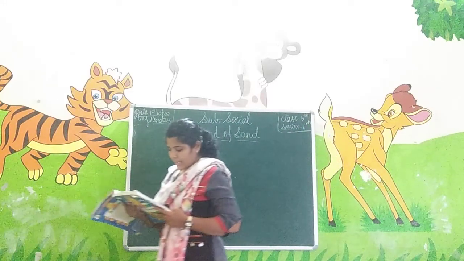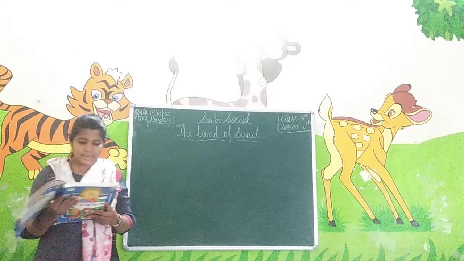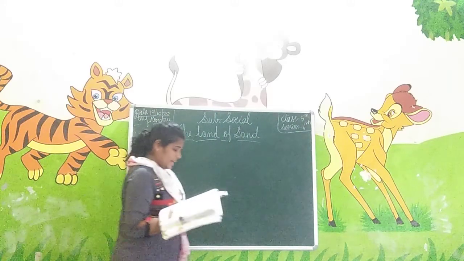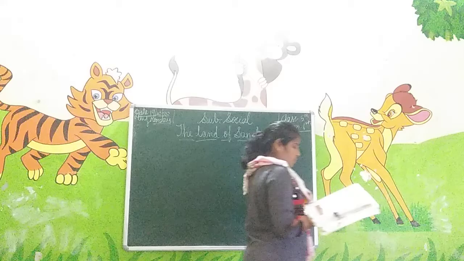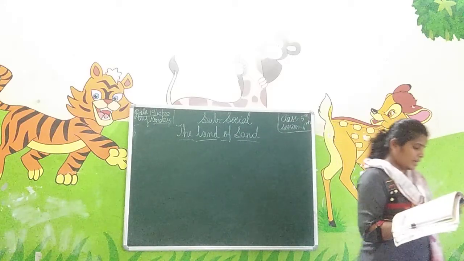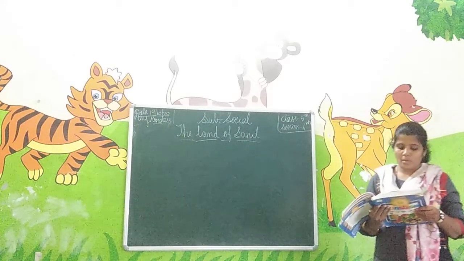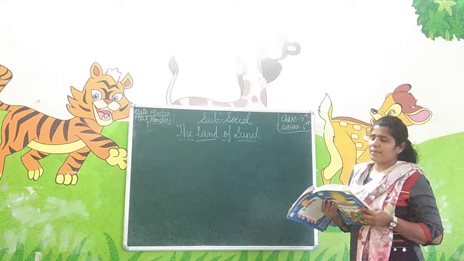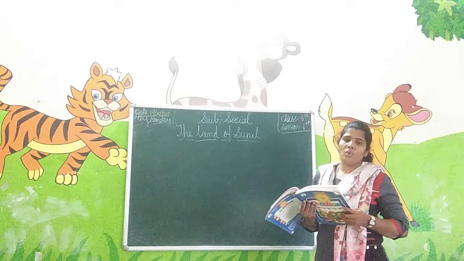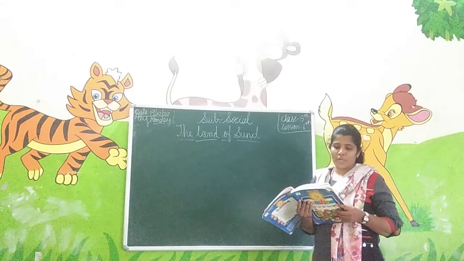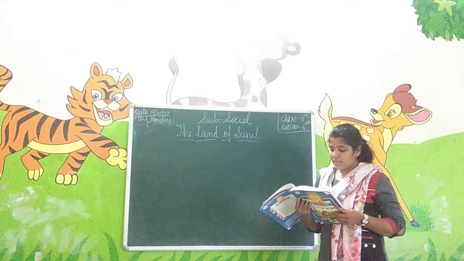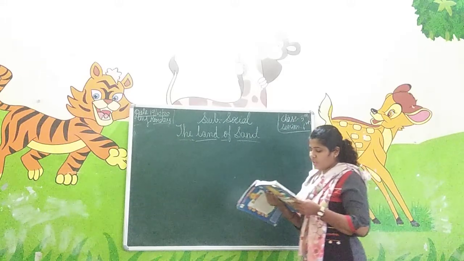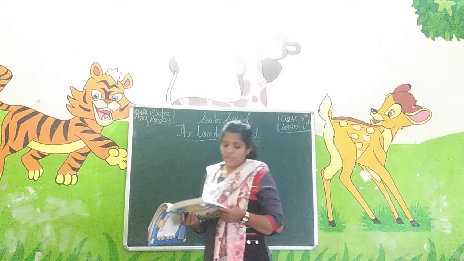A desert is an area which receives scanty rainfall. Deserts cover about 1/5 of the land area of the world. The desert area which receives scanty rainfall means very little rainfall, maybe only 1 to 2 centimeters of rain there. Deserts cover about 1/5 of the land area of the world.